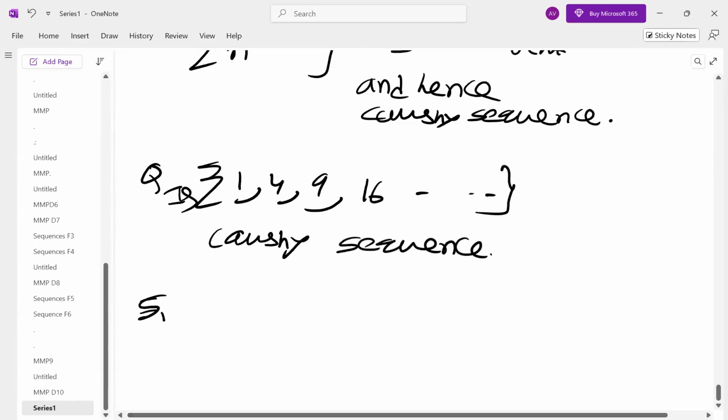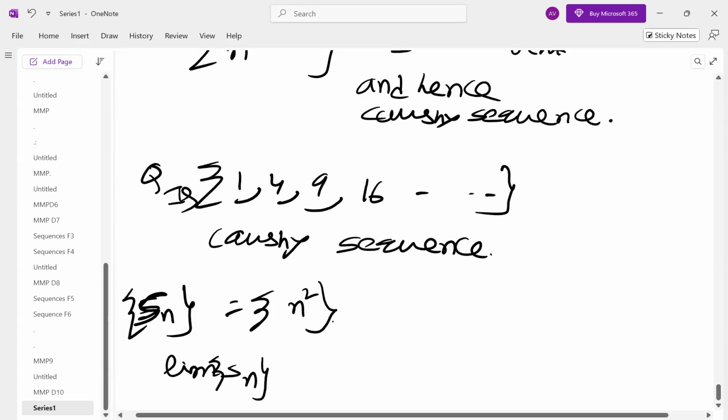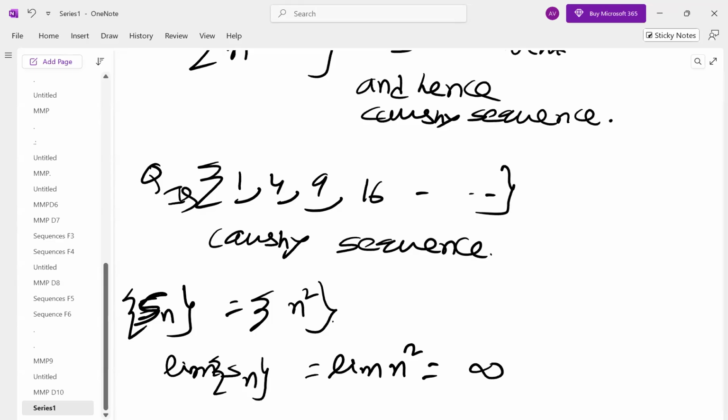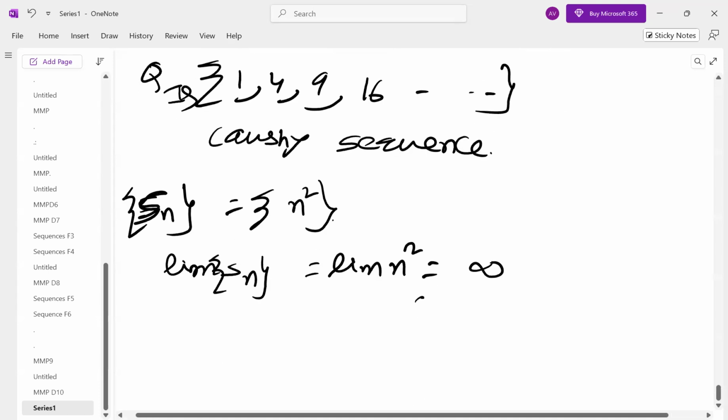The sequence Sn is n square: 1 square, 2 square, 3 square, n square. The limit of the sequence, limit n square, is infinity. Infinity square is infinity. If it is infinity or minus infinity, it is divergent. Divergent means not convergent. Not convergent means not Cauchy.